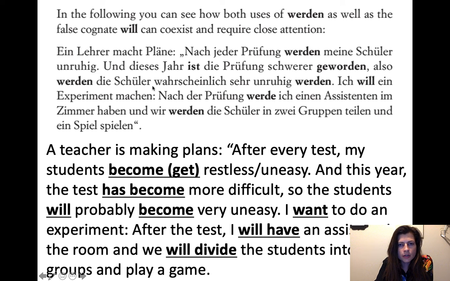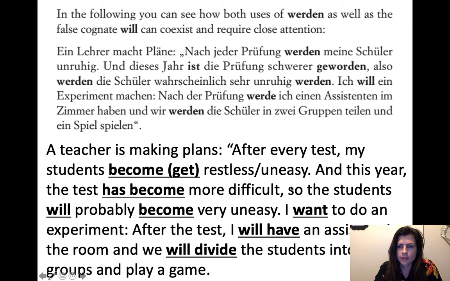Also werden die Schüler wahrscheinlich sehr unruhig werden. I don't know if "also" came up at any point yet, but if we haven't talked about "also," that's a huge false cognate. That is a big trap. So "also" looks like it means "also." It really does, but it's not "also." It means "therefore" or "so." It's just a little connector word.